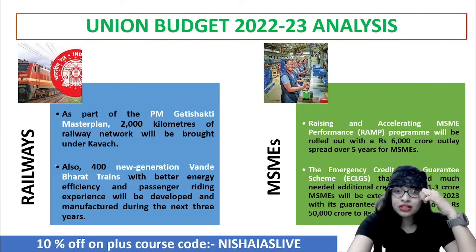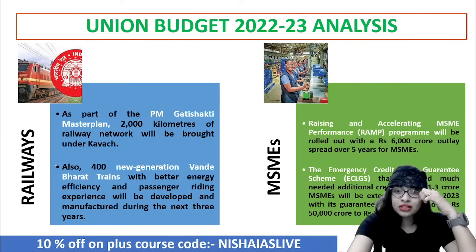Let me quickly take you to the top policy highlights. We have discussed the budget highlights and analysis. We saw the economic indicators, the progress, growth, and the analysis of that. Then we saw the significant announcements in some of the different sectors and how far that is going to work effectively. Now, with regard to policy, there have been some proposals or highlights which the government has brought in. So, the Union Budget 2022-23 top policy highlights.